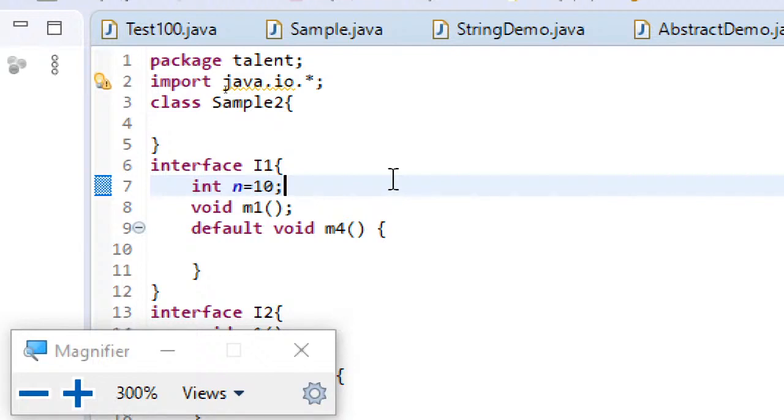The first one is where the n value is provided in the code itself.